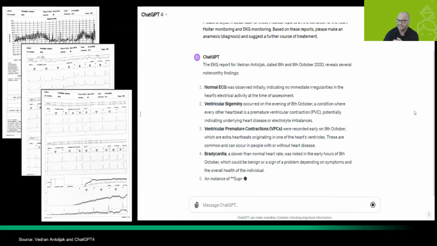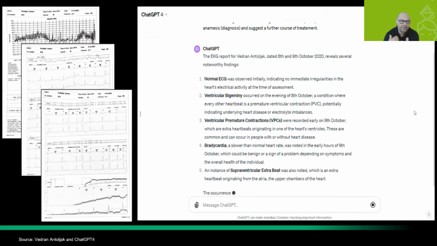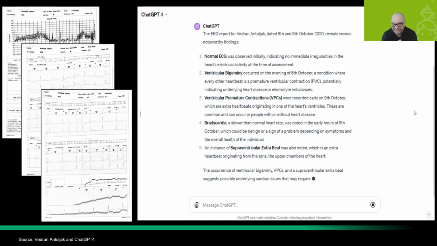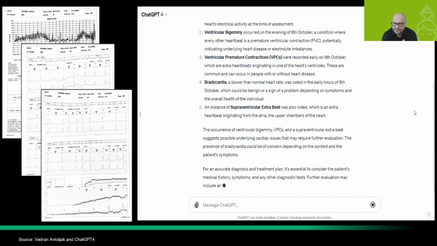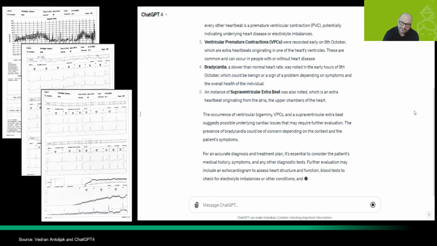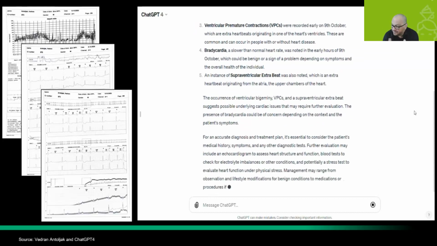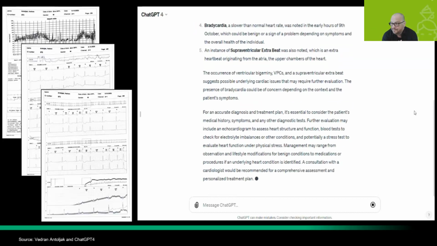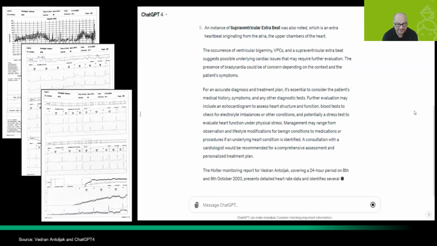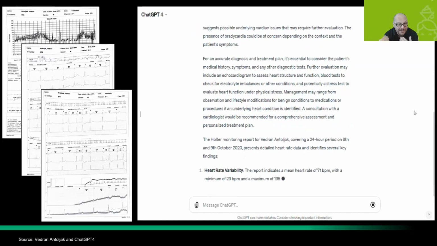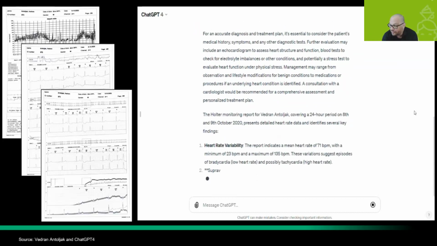On the left-hand side, you see the real papers that I got from the cardiologist. There are 2 documents, but 3 pages. And ChatGPT is capable of going through all these 3 documents and actually giving me the diagnosis. As I said, this is my own example, so it's very authentic.